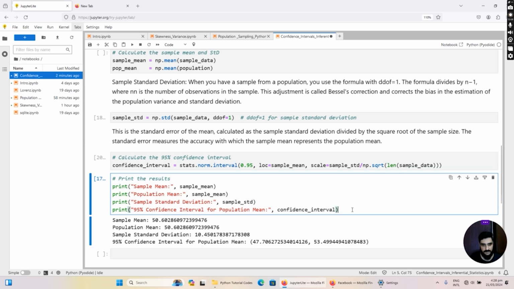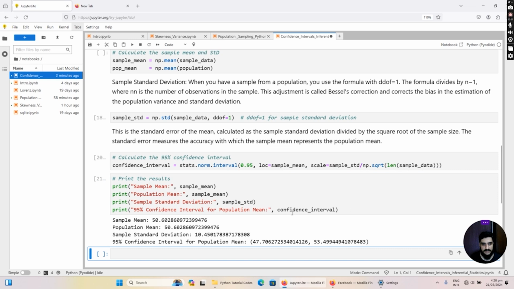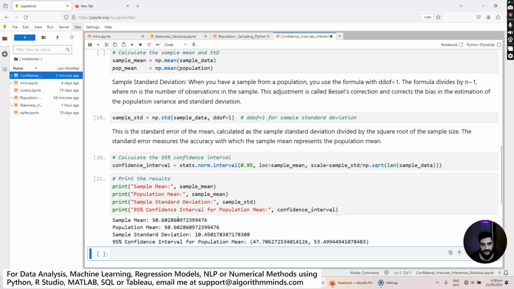Now you can see that the sample mean is 50.6028, and we have the population mean 50.6028609, and the sample standard deviation is 10.4501. The confidence interval for the population mean is from 47.706 to 53.4999, and we see that the population mean, which is 50.6028, does lie within that interval.